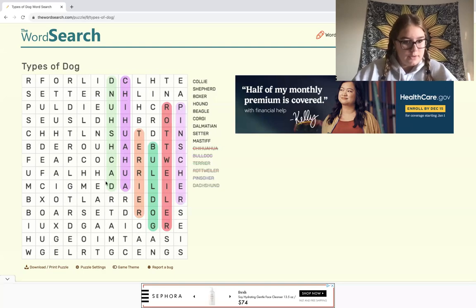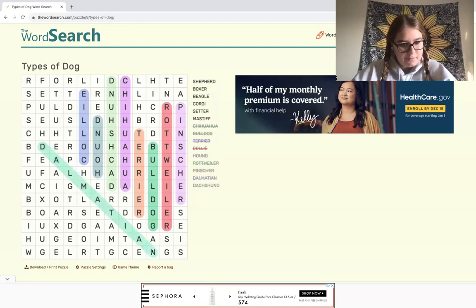And then so we'll look the other way. Here's Hound. And Hound was just one in itself. We have anything here? We have a double L. Are we seeing anything? Collie has a double L, which is right there. What is next? I see Dalmatian here, actually, as I'm looking at the bottom. And Shepherd right above that.